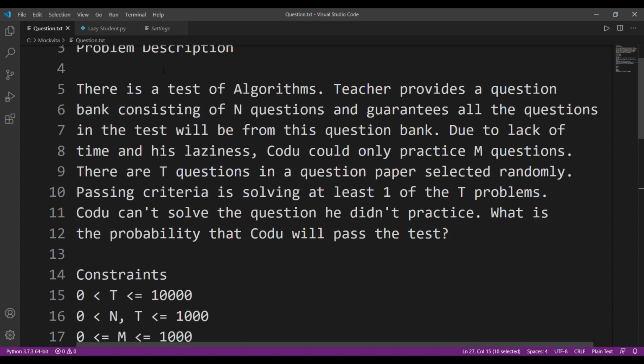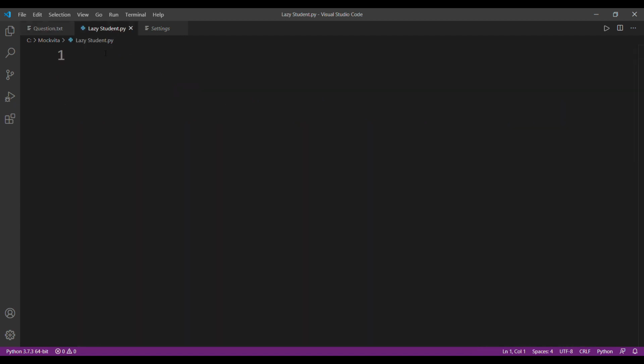Let's not read the next part of the problem. First, let's solve this. Let's just find the probability. That will be better for us.